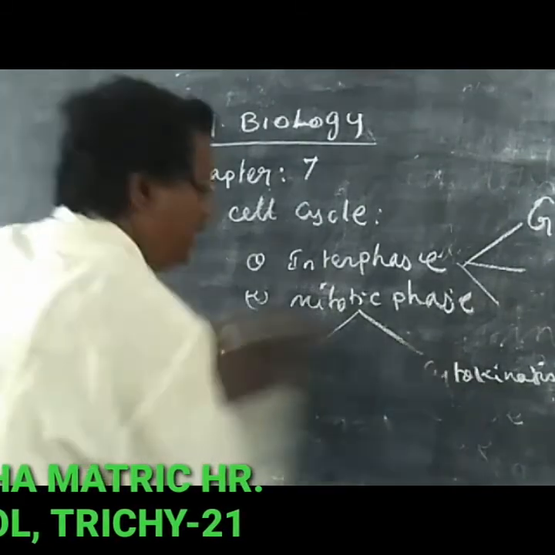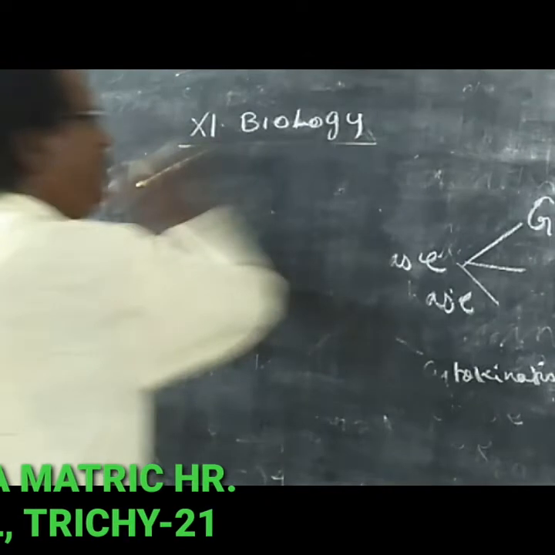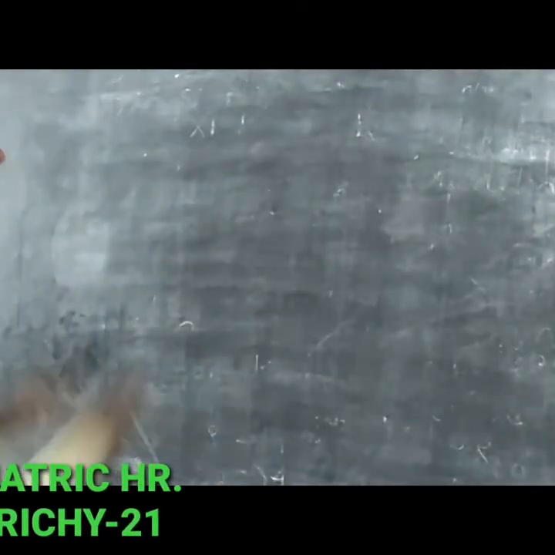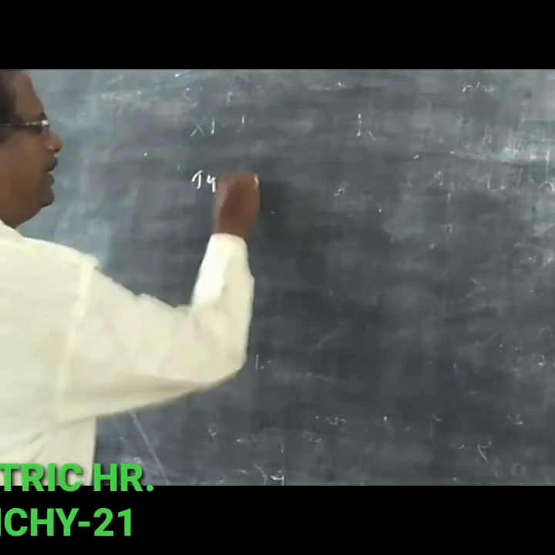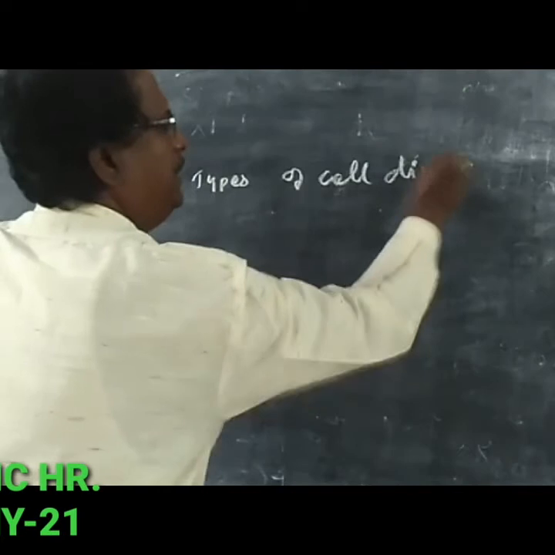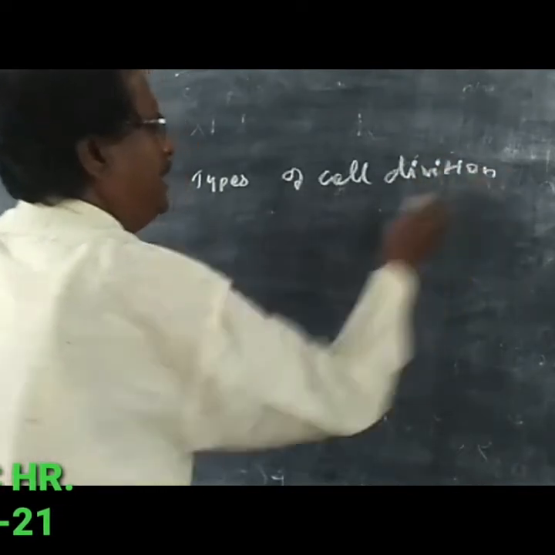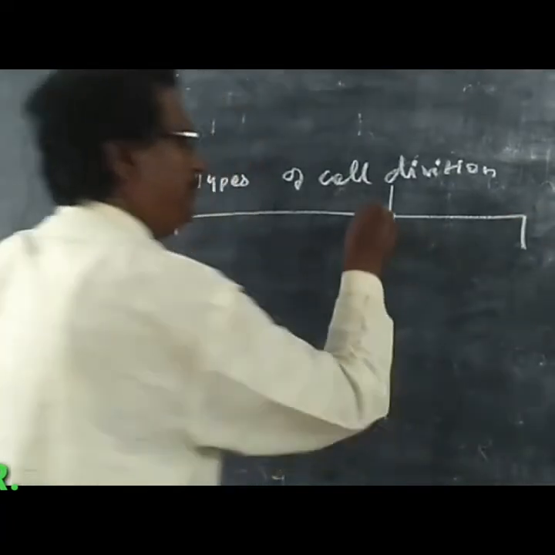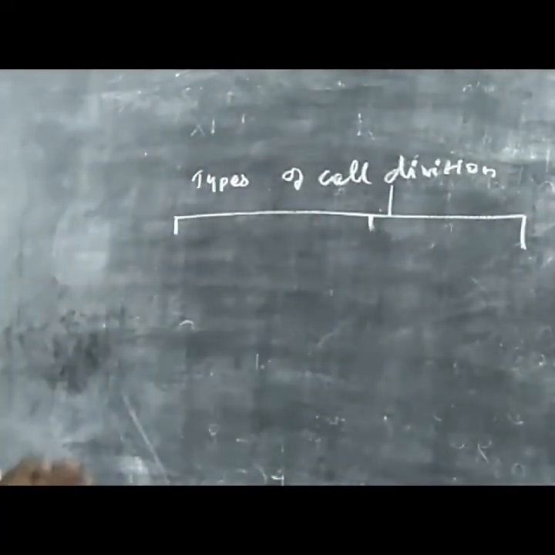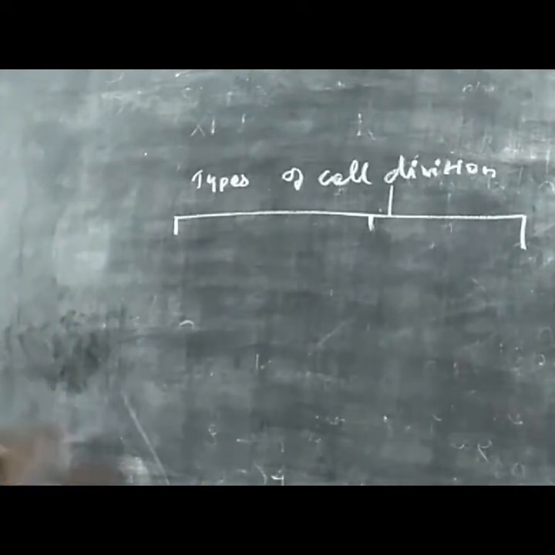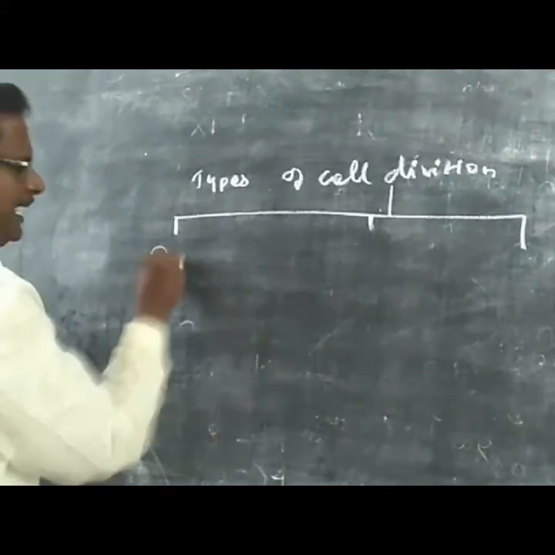Then, what are the types of cell division? Normally, there are 2 types of cell division. Some books also describe 2 types of cell division. One is called direct cell division.